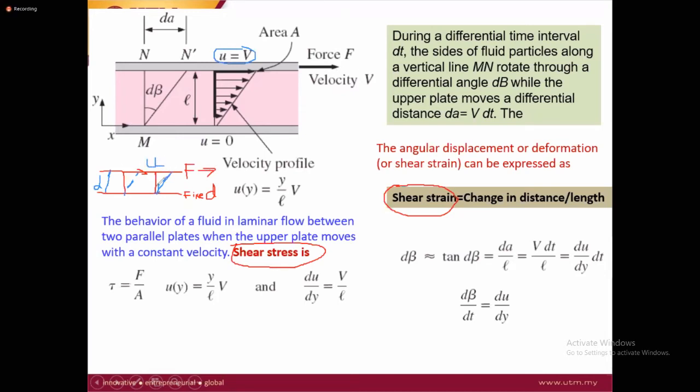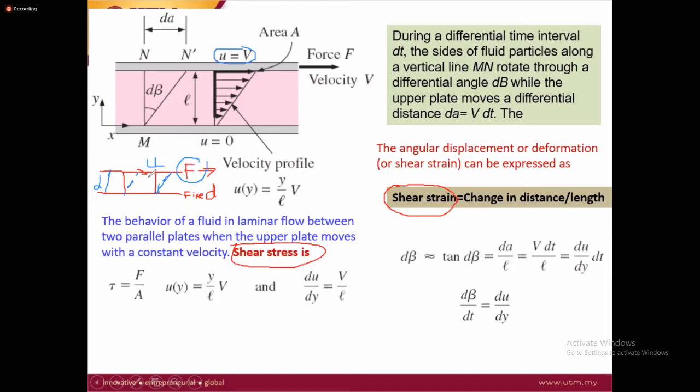When this plate starts moving, this block has resistance to flow. For example, if there is no resistance, you need a very small force and this plate will move very fast, because this plate is fixed with this block and this block has no resistance to move. It means internal resistance between the layers is minimum, and with a very small force, this block will start moving very fast.